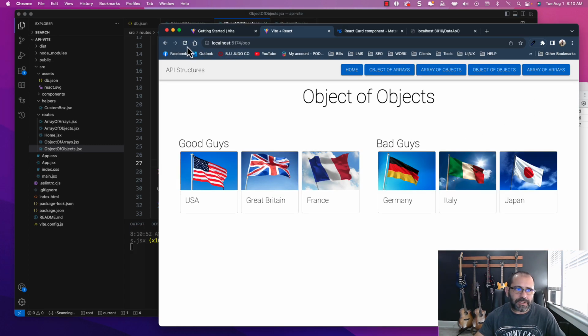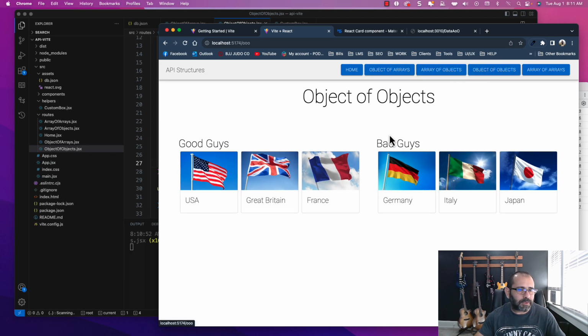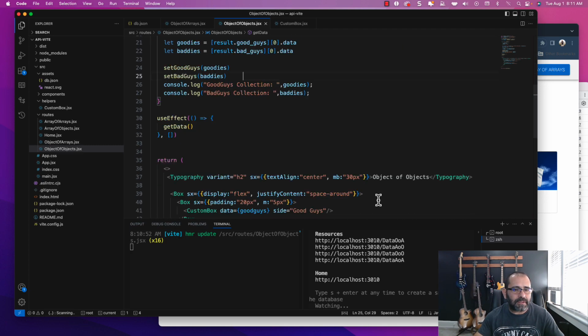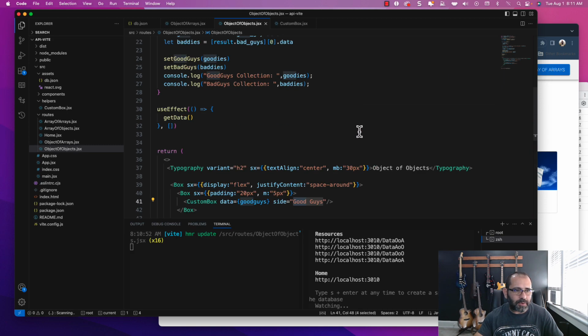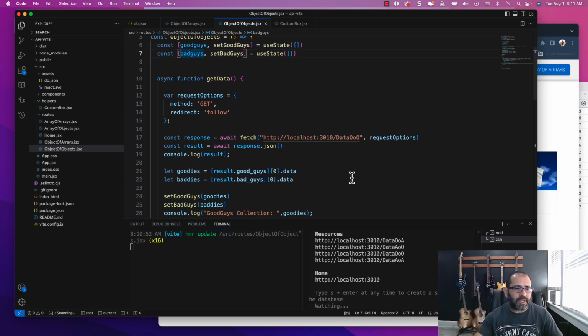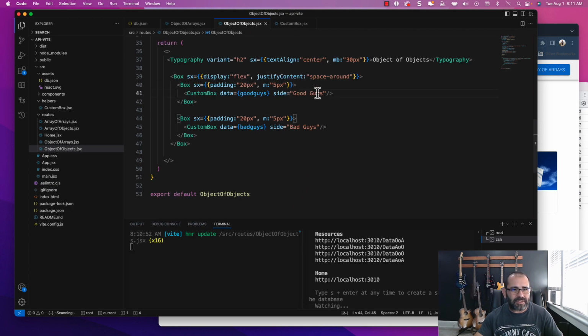And there you go. If we refresh now, it's still persisting. We can go to another one and then go back to it. Everything works. So don't complicate your life if you don't have to. If you really want to complicate your life and make this good guys programmatic, you can create another piece of state, call it bad guys label and good guys label with a setter, and then in here you can set up another one and call it resolve bad guys 0 side, and then just call that in here. So basically it's just a lot of code for something that you can just type in there.